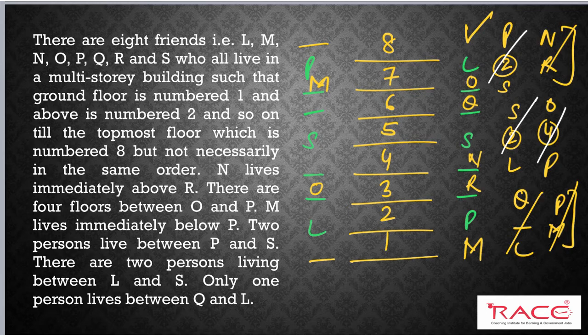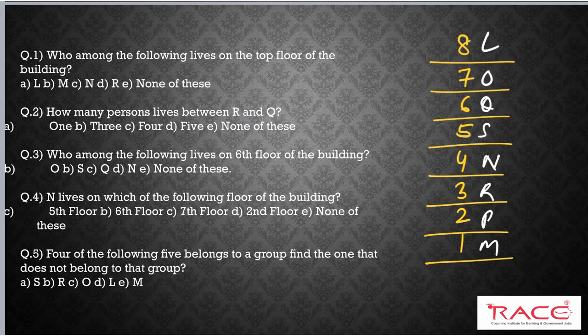Now solve the questions based on this given puzzle. First question, who among the following lives on the top floor of the building? So who is living on the top floor? L. So what is our right answer? Option A. Okay, this L is the right answer. Second, how many persons live between R and Q? So R, third floor, Q, sixth floor. So 2 persons, S and N, are living. So what is our right answer? 2. So none of these.